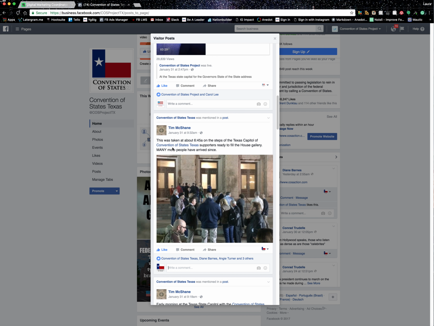So this person is saying, this was taken at 6:45 on the steps of the Texas Capitol. Convention of States Texas supporters ready to fill the House gallery. Many more people have arrived since. So maybe we say, thanks so much for sharing this photo. Your support is very much appreciated, or something along those lines.